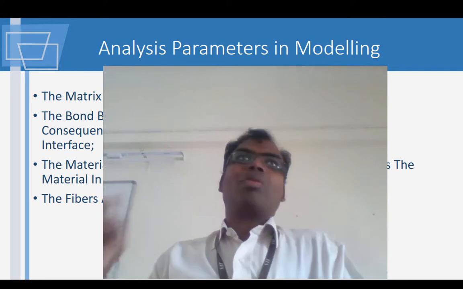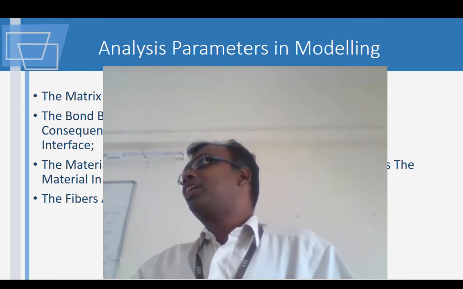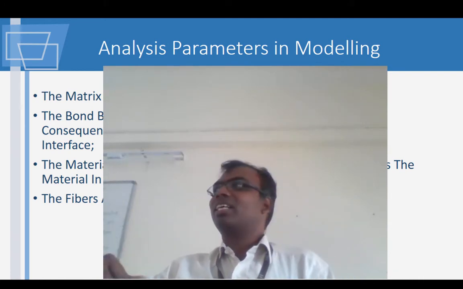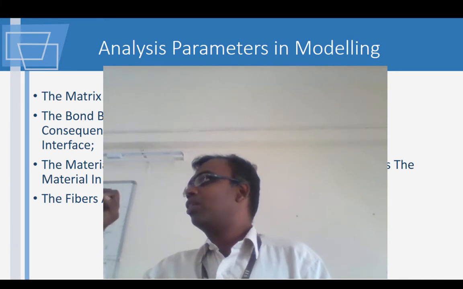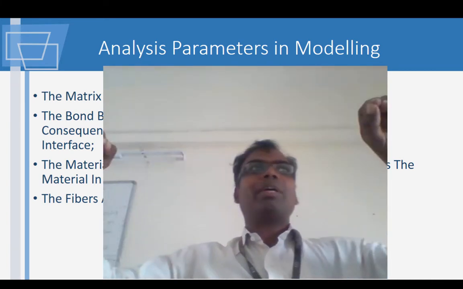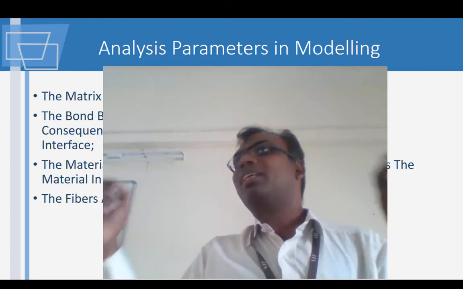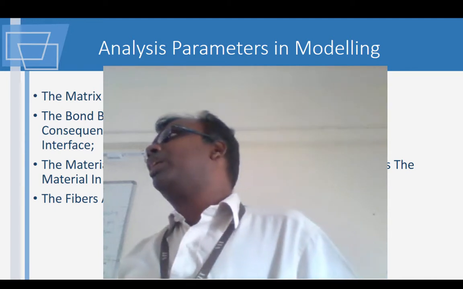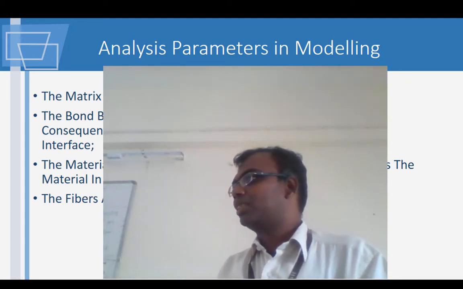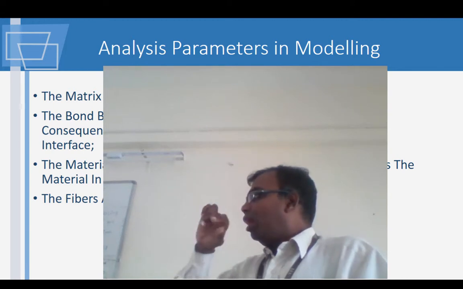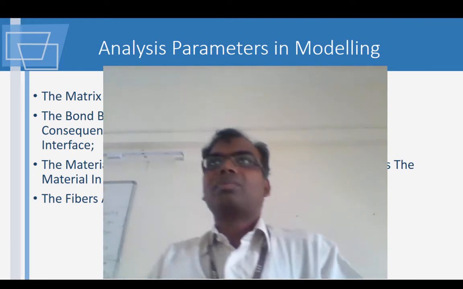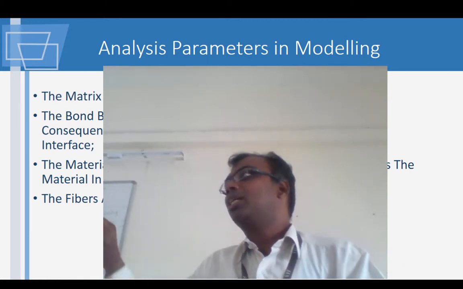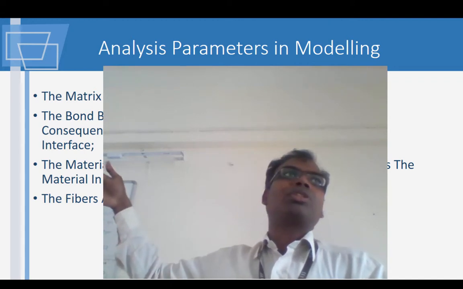There is something called Young's modulus. What does this Young's modulus say? Whenever you pull a material, the amount it will deflect is proportional. If I pull by 1 kilogram, 1 centimeter deflection will be there. If I pull by 2 kilograms, 2 centimeters deflection is there. However, there is one constraint: it should be within elastic limits. If it is within elastic limits, this push and pull are constant. It means if I know the value of Young's modulus and I know the deflection, will I be able to tell the force?